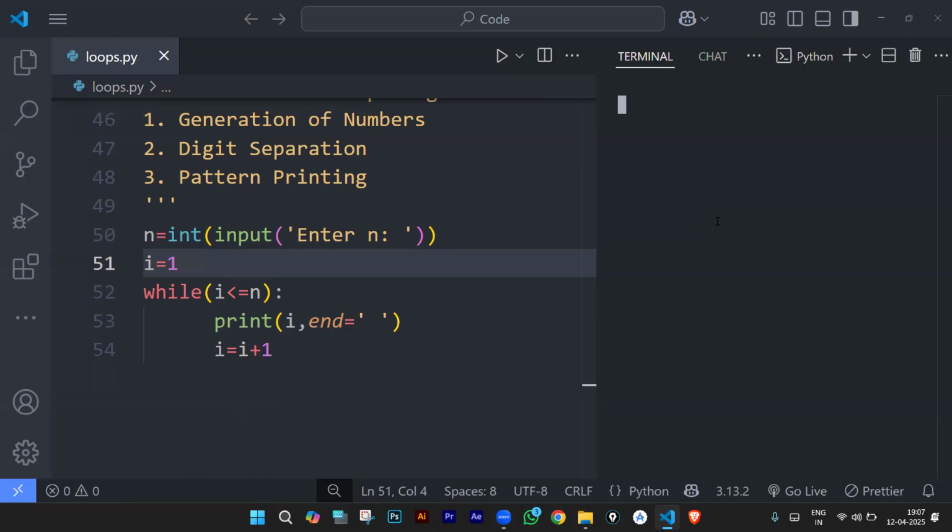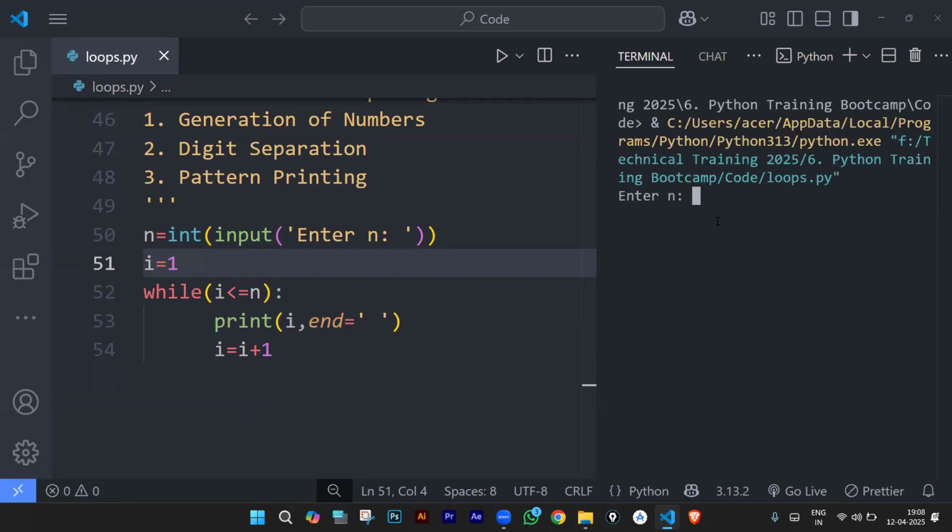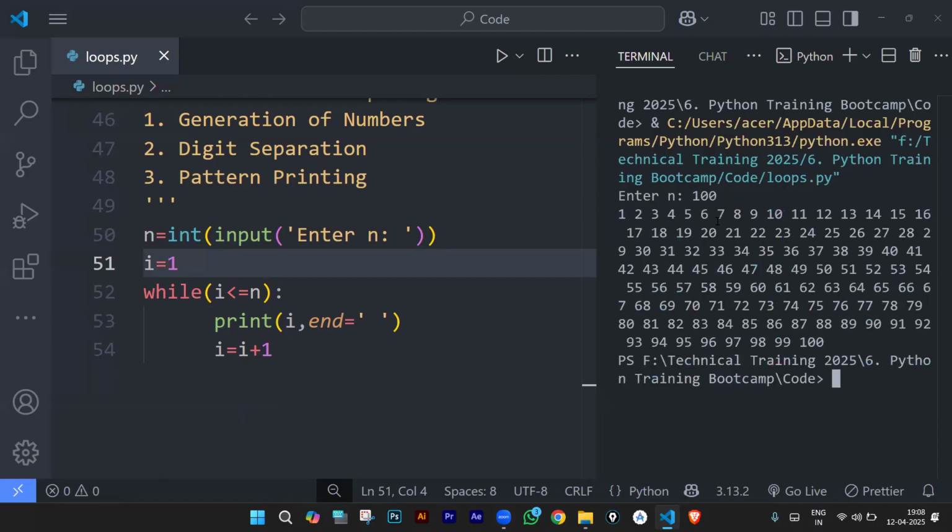Let's enter the n value and see the output. So I'll enter 100. Starting from 1, you see 100 numbers are printed.